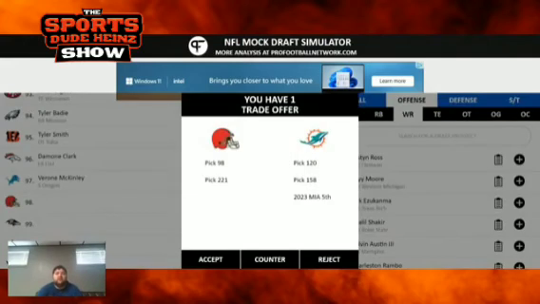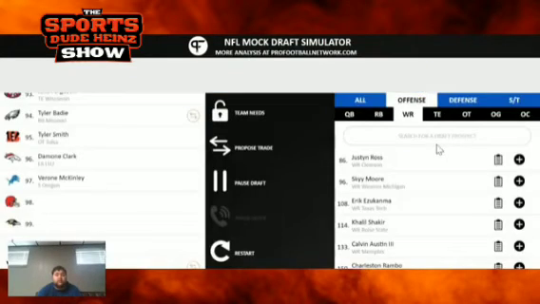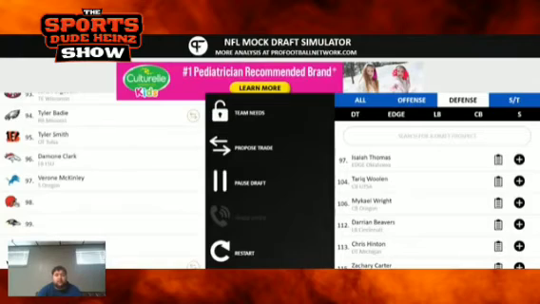Because I just don't think John Metchie and Jalen Ross will be available at those picks there. 98th pick overall in the draft. Let's see who's available on defense. Tariq Woolen's still available. I'm very surprised by that. Haskell Garrett from Ohio State. I like him a ton.